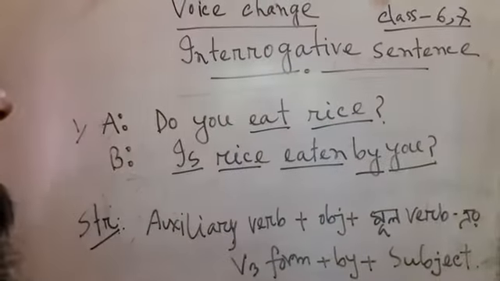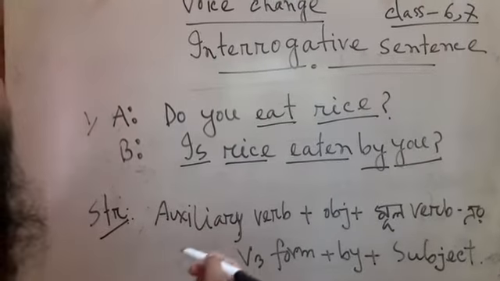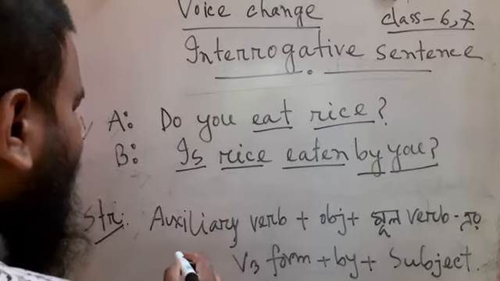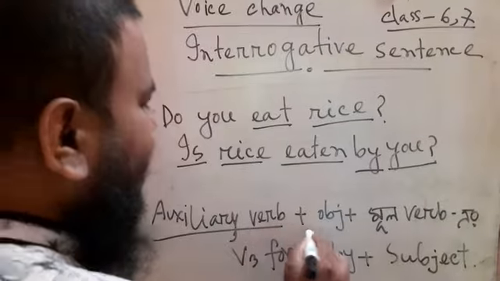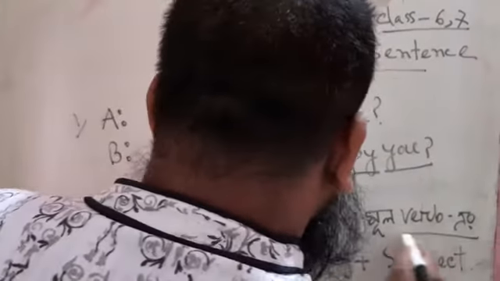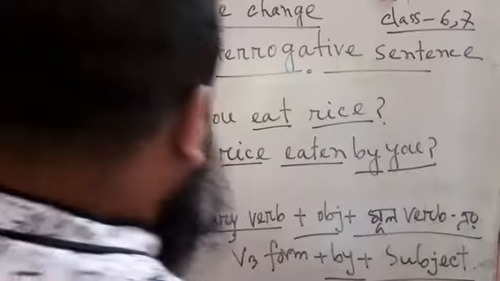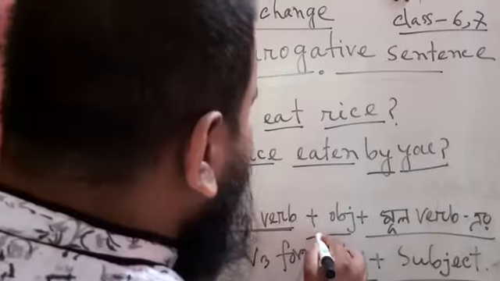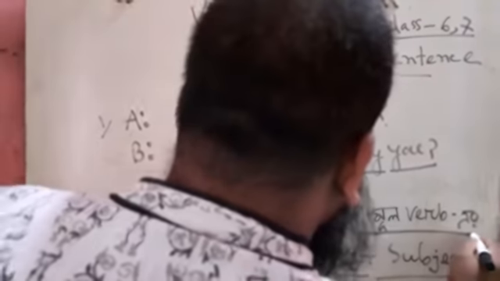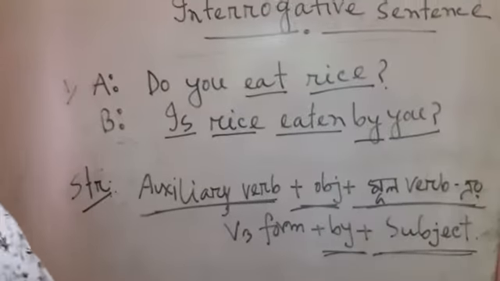Now we will follow the structure of interrogative sentences, how to change them. From the first example, you will notice that firstly the auxiliary verb, and then the object, and the past participle form of the main verb, and then by, and then the subject. I repeat again, firstly the auxiliary verb, then the object, then the past participle form of the main verb, then by, and then the subject. Now we will notice another example.